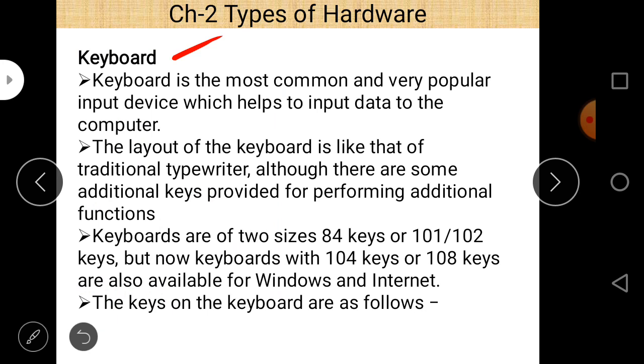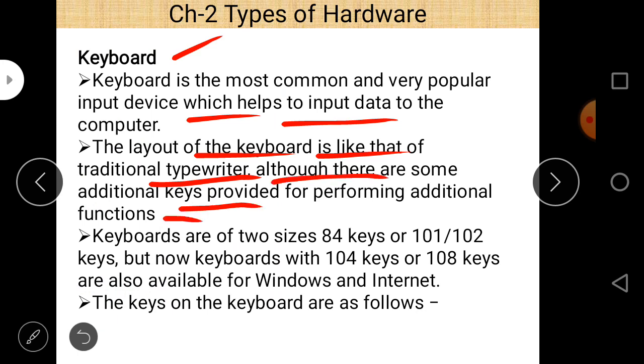The keyboard is the most common and very popular input device which helps input data to the computer, and the layout of the keyboard is like that of the traditional typewriter, although there are some additional keys provided for performing additional functions. Keyboards come in sizes of 84 keys, or 101 or 102 keys, but now keyboards with 104 keys or 108 keys are also available for Windows and Internet. Today, multimedia keyboards are much more popular than simple keyboards, and they have more than 108 keys.